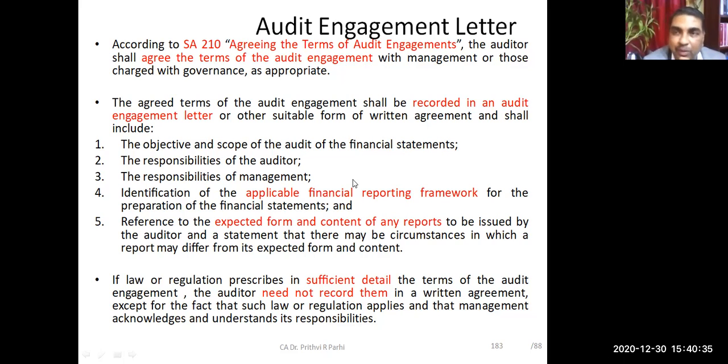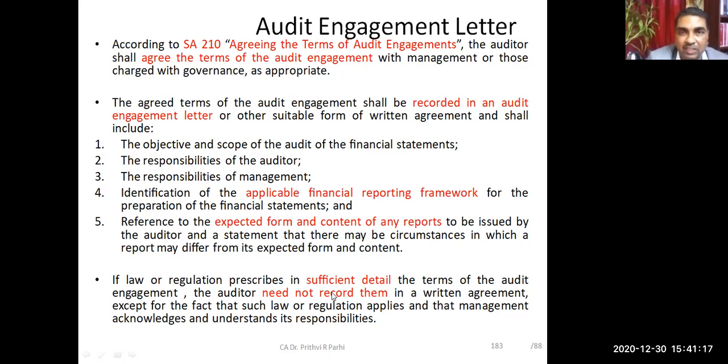Yes, sir. And one more thing you have to keep in mind, if any law or regulation has sufficiently prescribed the details of engagement, then the auditor need not record them in detail. Because the law itself defines the scope, the auditor has no other way. The auditor has to comply with this law. So if the regulation or any law prescribes in sufficient detail the terms of audit engagement, the auditor need not record them in a written agreement.